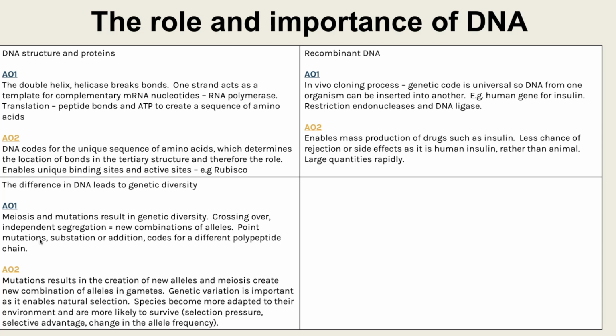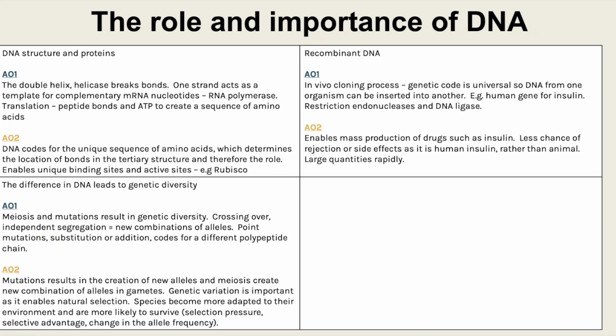So maybe it wouldn't be that third title, maybe it'd be more similar to this one, but concepts of variation and genetic diversity could be included in this one. So you could talk about meiosis and/or mutations. For meiosis, we'd be talking about how crossing over in meiosis 1 and independent segregation, both of those processes result in new combinations of alleles, but give a little bit of detail about the process of crossing over and independent segregation. If you're going to talk about mutations, you could talk about point mutations, which are the gene mutations.